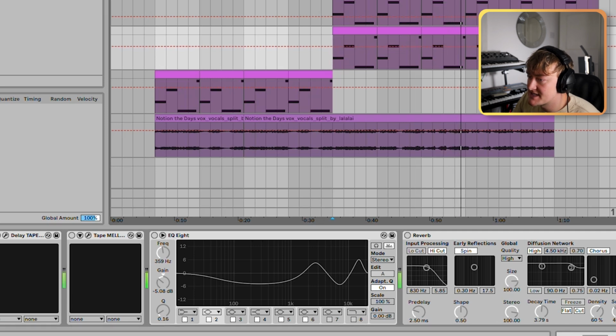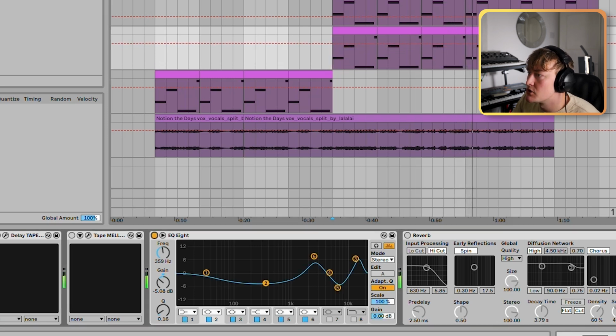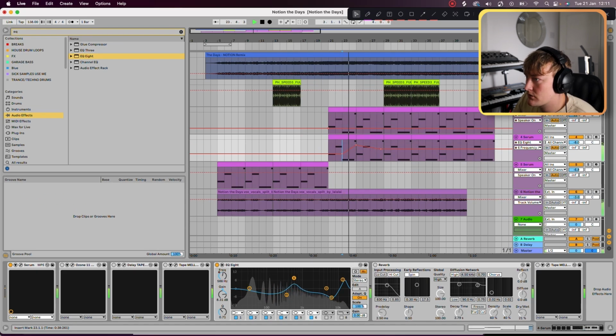You can also grab this band, go to the frequency, and then use some automation. You can even do it to this as well. You can have it coming up and down. Great, so that's what you can do with an EQ.